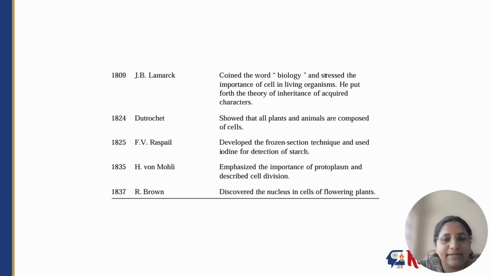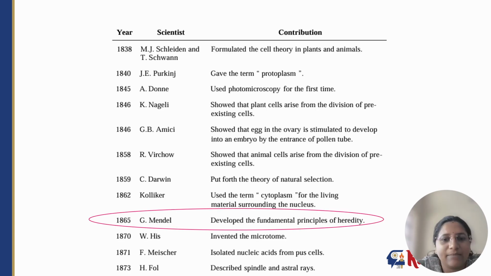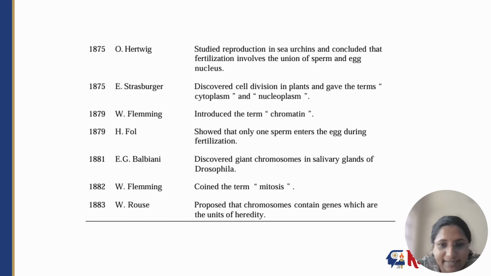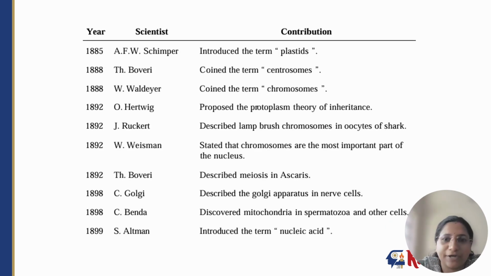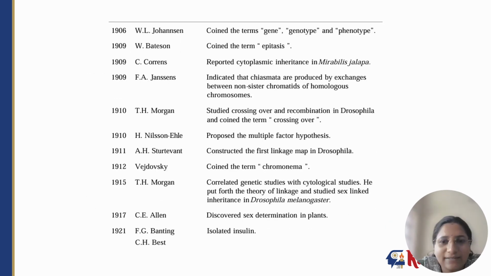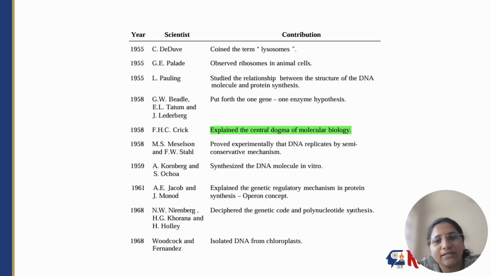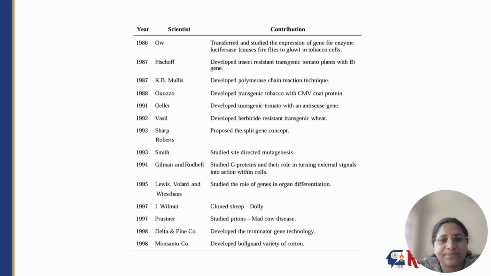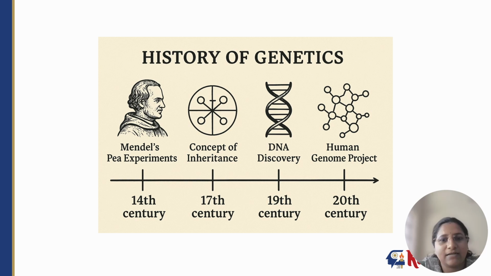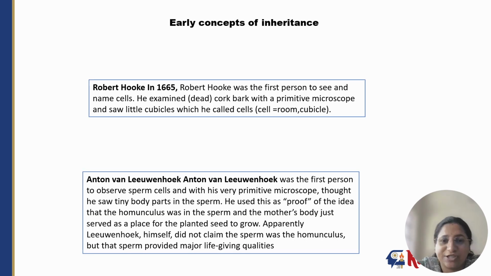Lamarck and Charles Darwin, and it came to light through Gregor John Mendel in 1865, who developed the fundamental principles of heredity. It continued, and many theories were proposed by various eminent scientists in the beginning of genetics, from the 14th century to the 20th century, which leads to the human genome project.